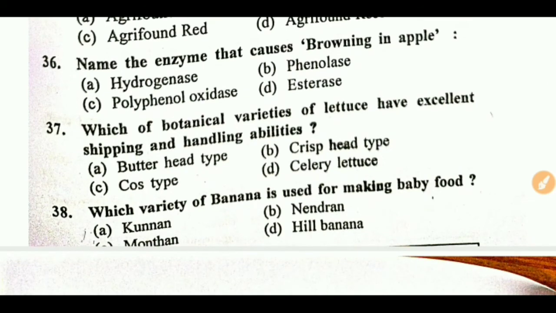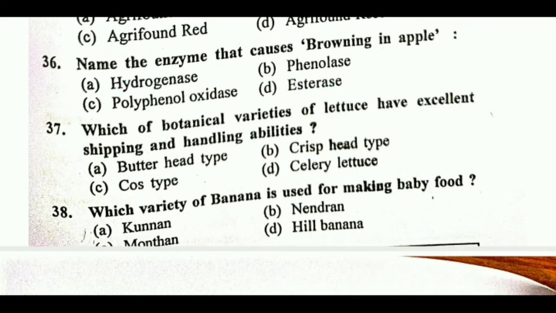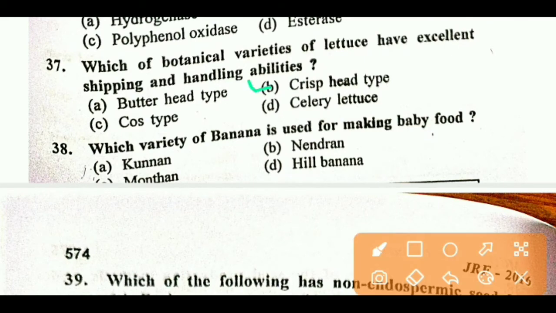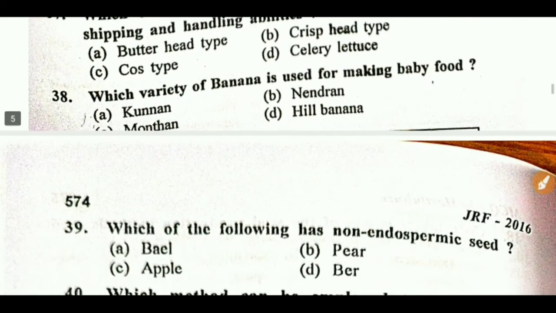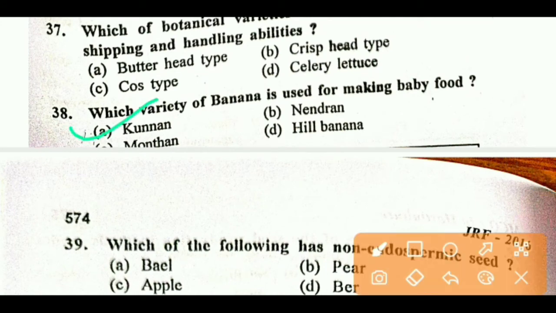Name the enzyme that causes browning in apple. Right answer is C, polyphenol oxidase, and in case of pear browning is due to polygalacturonase. Next, which botanical variety of lettuce has excellent shipping and handling abilities? Right answer is B, crisphead types. Next, which variety of banana is used for making baby food? Right answer is A.